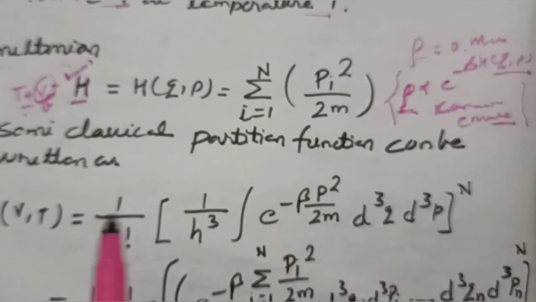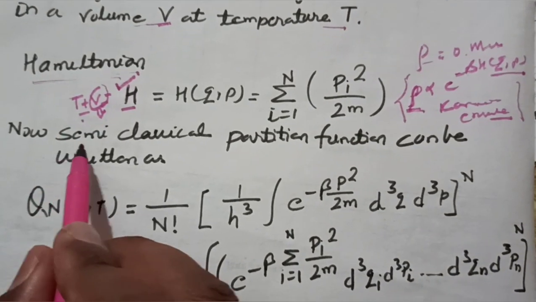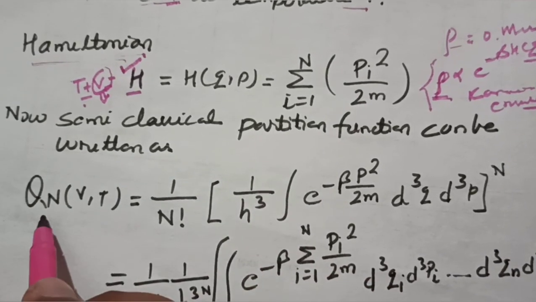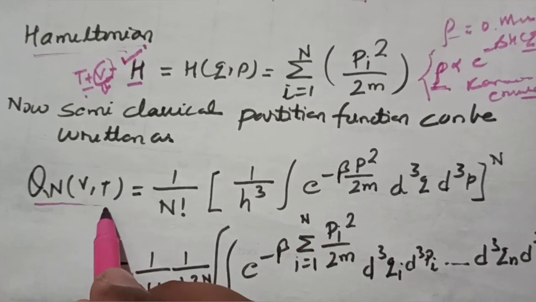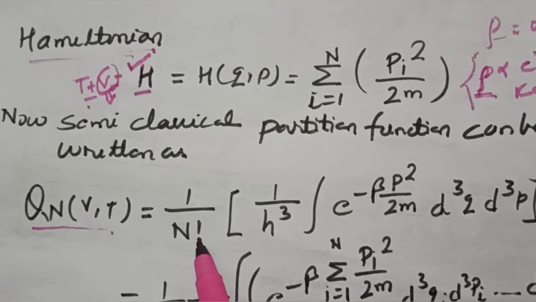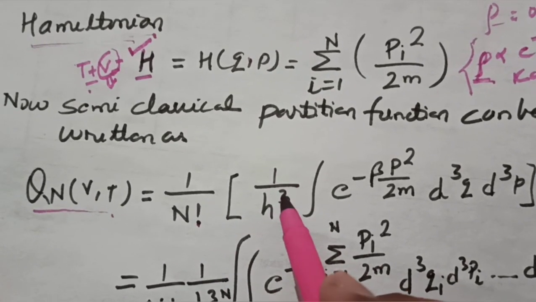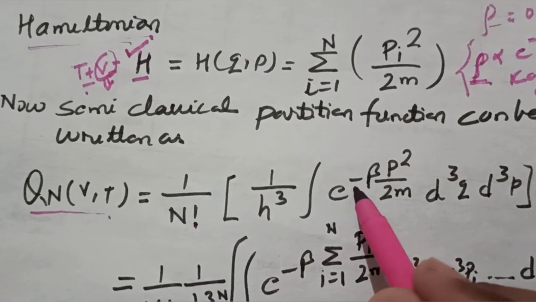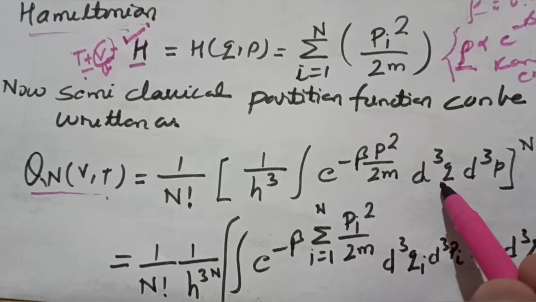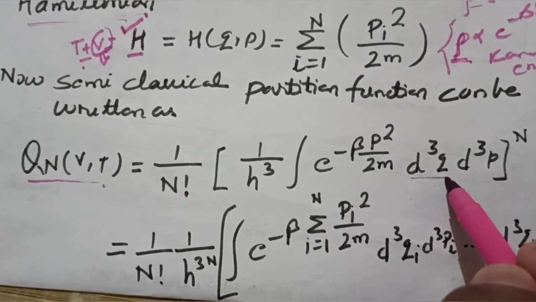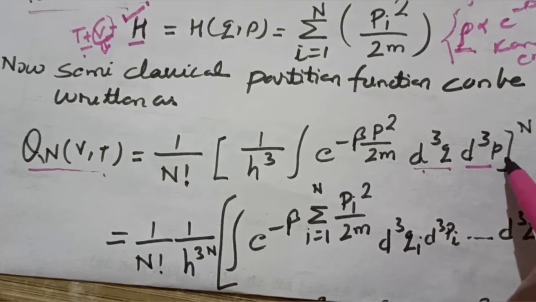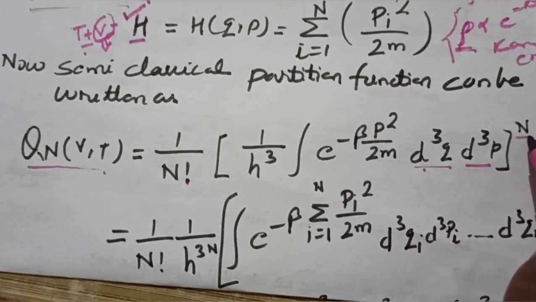Now we approach the semi-classical partition function for n particles. Here it is 1 upon factorial n, since the particles are indistinguishable, times 1 upon h cubed, integral of e to the power minus beta p squared upon 2m, d cubed q d cubed p. This is for the position and this is for the momentum, and we have generalized it for n particles.